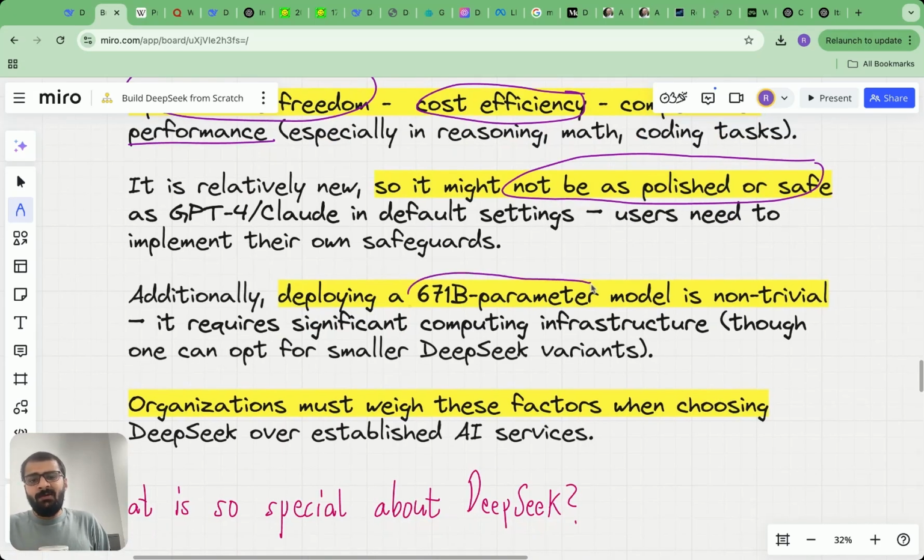Secondly, it's 671 billion parameters, right? So let's say you are an organization who does not want to use OpenAI because you have to make an API call, so you're not comfortable with your data going somewhere else, so you decide to download and host this model locally. That might take computational resources because it's a pretty large model. 671 billion parameters is not tiny, not easy to deal with. So you need to figure out the computing infrastructure for this, but it will give you data privacy if you host it on your own server, let's say.